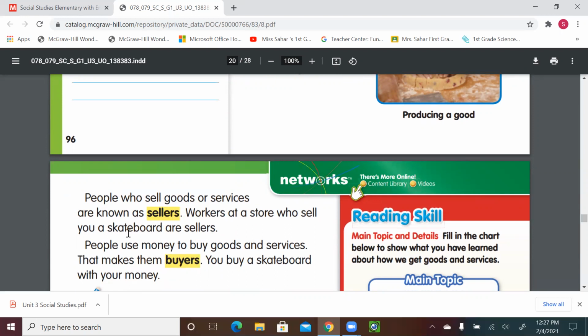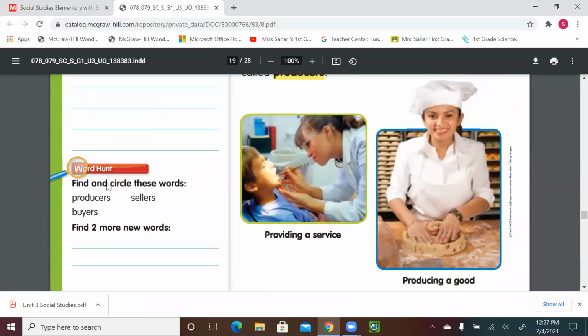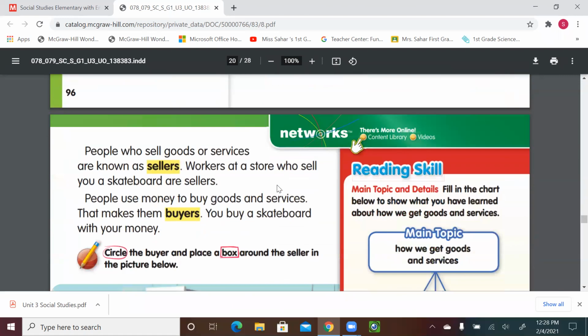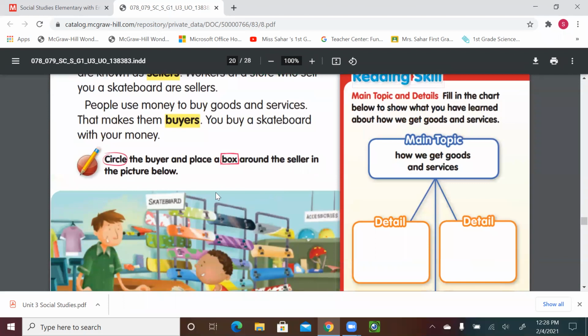So when I have my money and I'm going to the supermarket, I'm a buyer. And the person who's selling me is a seller. We even call him a salesman or sales lady. So these are the people who sell you. They could be selling you products or services. And then producer, we said producers are the people who make or grow goods or services. So they can make a service for you or give you a product or something in your hand.